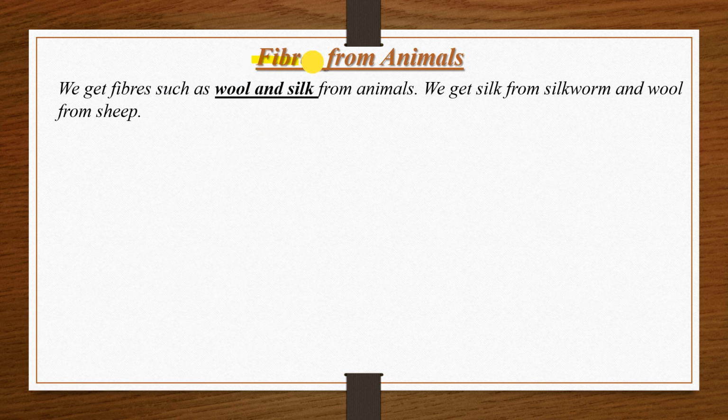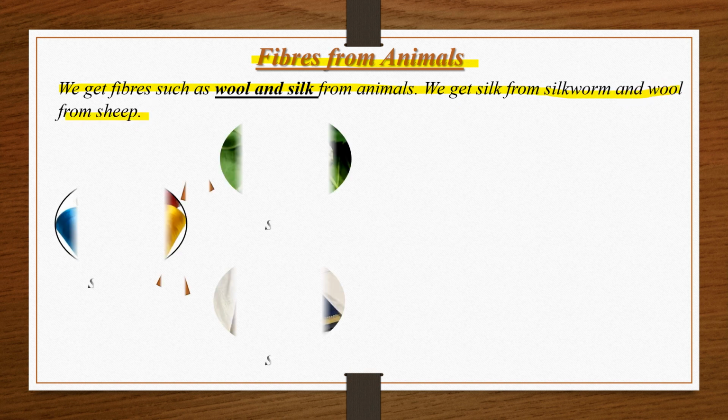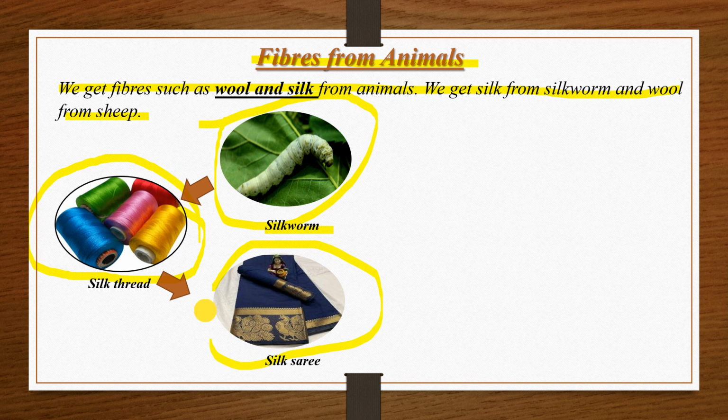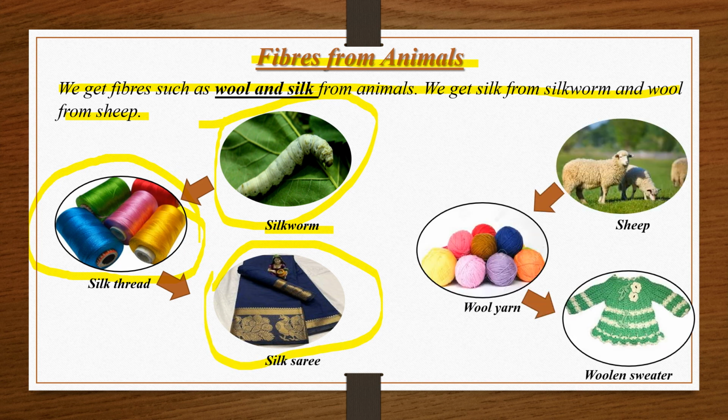We get fibers such as wool and silk from animals. We get silk from the silkworm and wool from sheep. See, this is a silkworm insect. From it we prepare silk yarn. From that we prepare silk thread. After that we get a silk sari from it. Many silk clothes can be made.